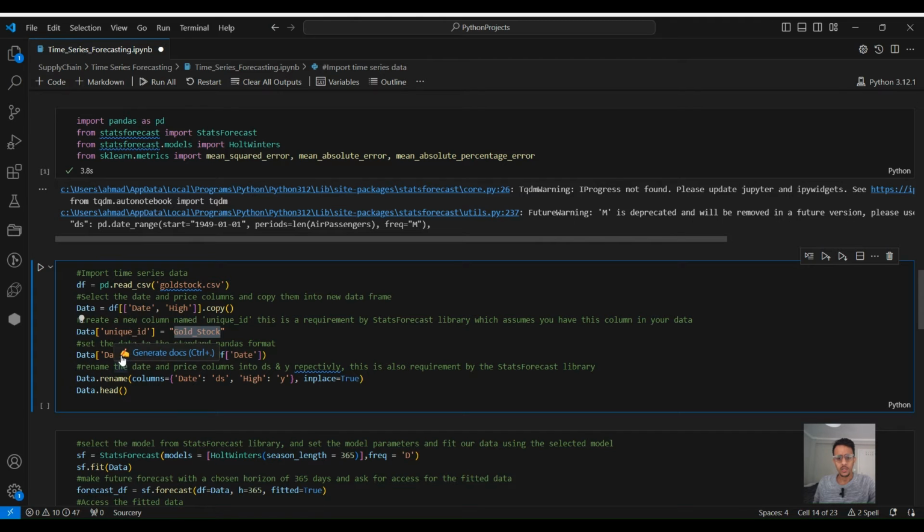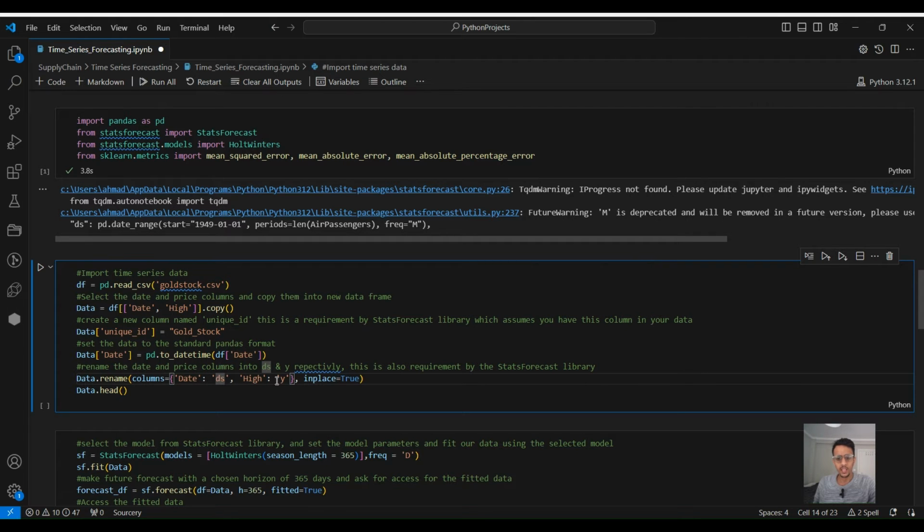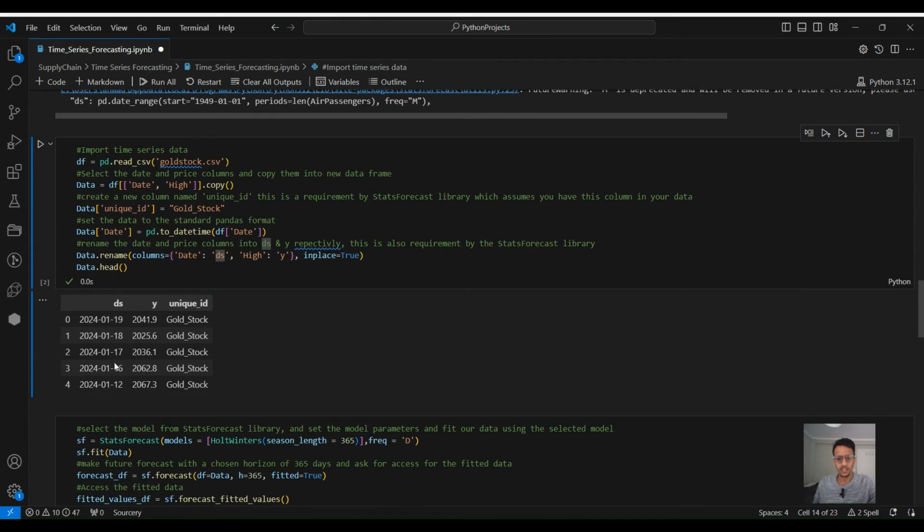And also the date, we make sure that it follows the standard format by pandas. And then also the date has to be renamed into DS. This is required by the library, and also the price, or the column that you are trying to predict, must be renamed into Y. So the library requirement is that it will look for these columns. If you don't have them in your data, it will give you an error. So let's run this. Now we have the date as DS, we have the high price as Y, and we have the new column named unique ID, and we're just giving it a name as gold stock.